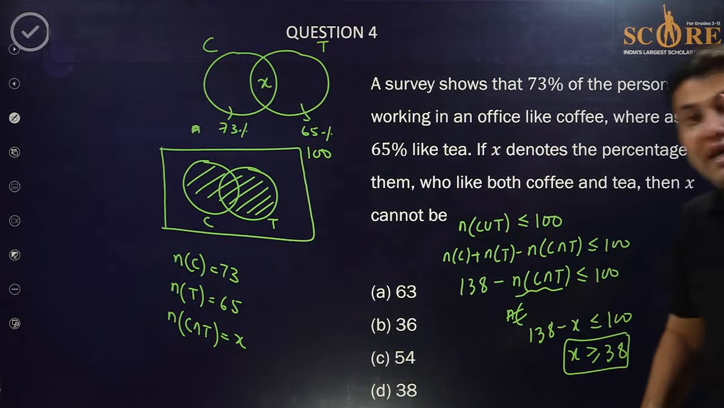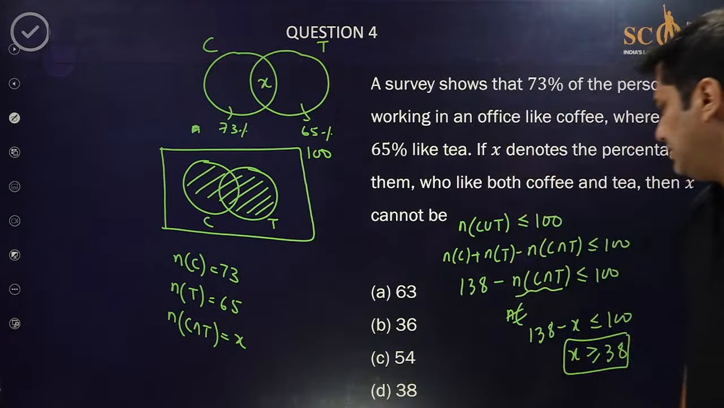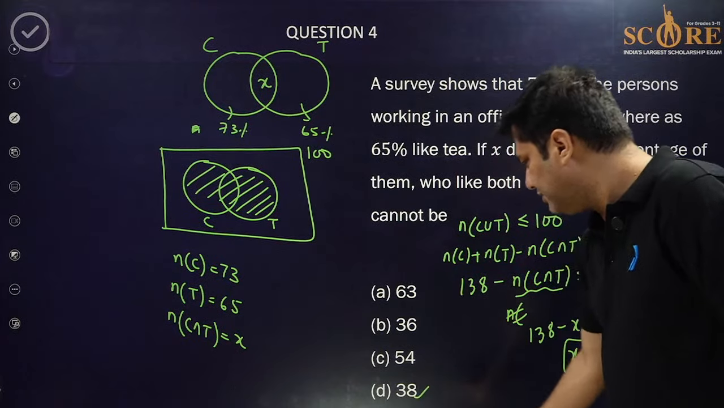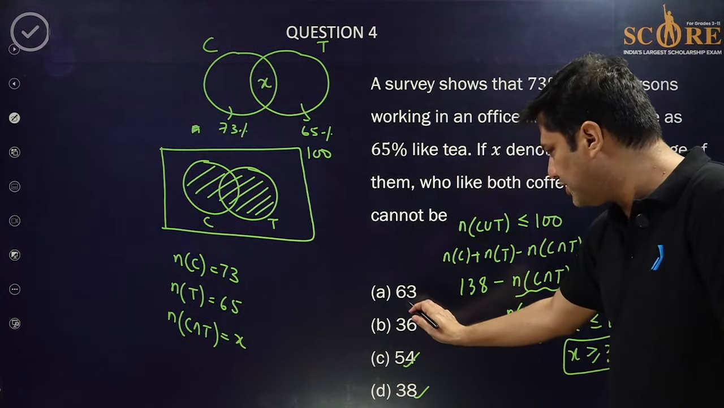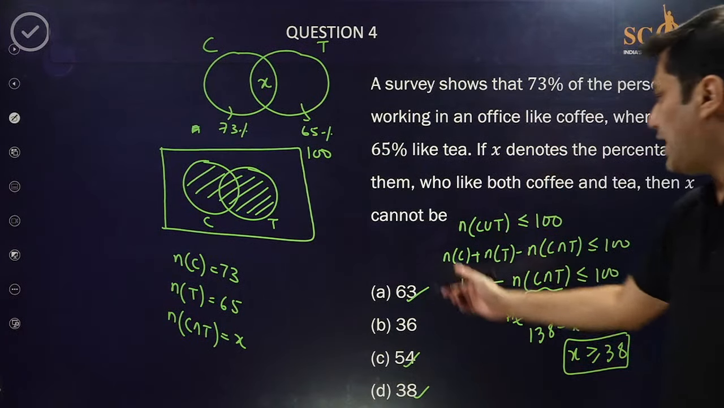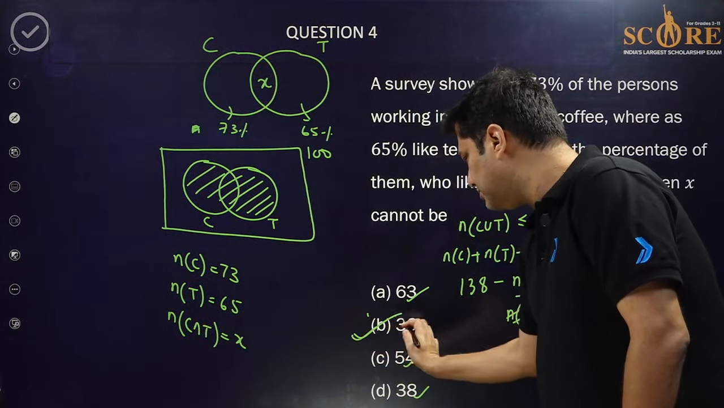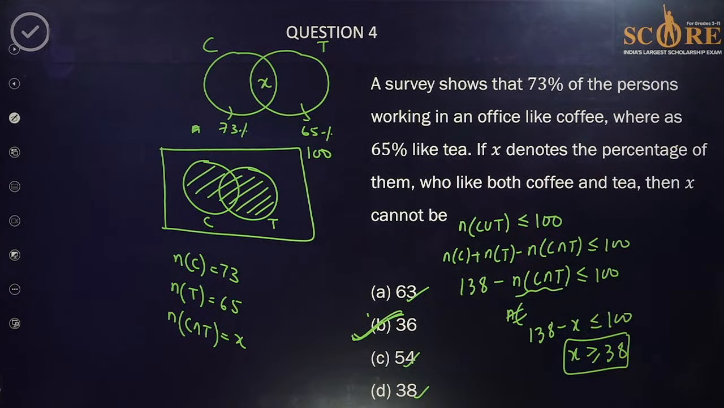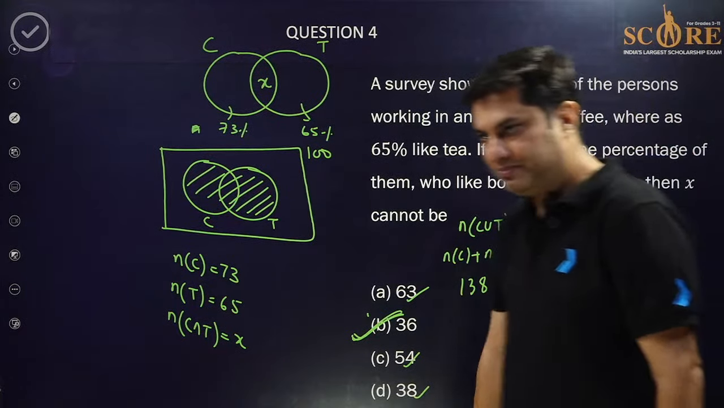So X should be greater than or equal to 38. So this is greater than or equal to 38. X cannot be 36. So 36 is the right answer. X cannot be 36. Try to understand.